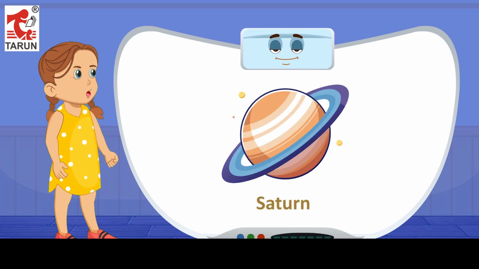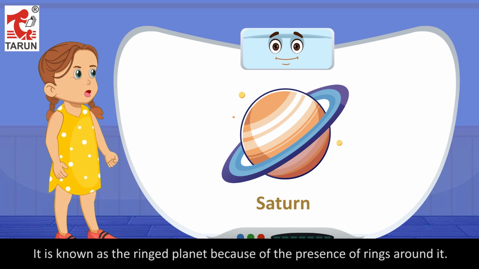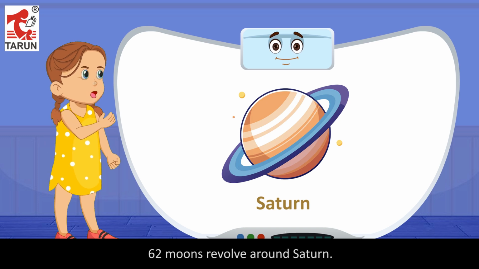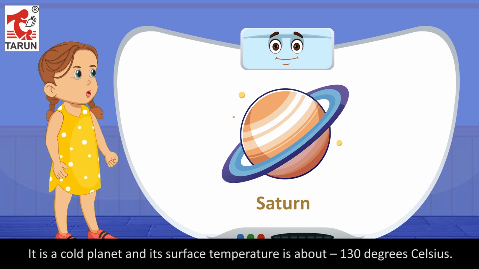Saturn. It is the second largest planet after Jupiter and 6th planet from the Sun. It is known as the ringed planet because of the presence of rings around it. 62 moons revolve around Saturn. It is a cold planet and its surface temperature is about 130 degrees Celsius.